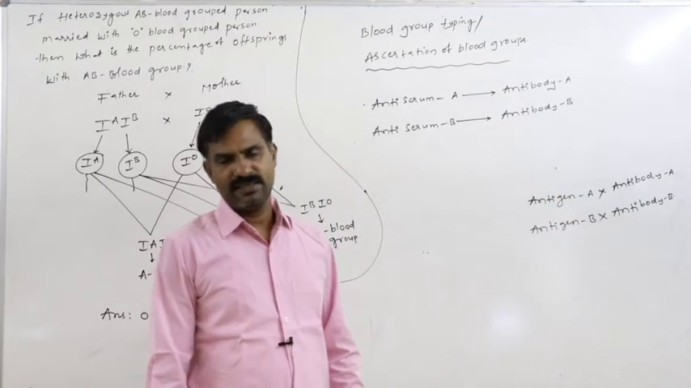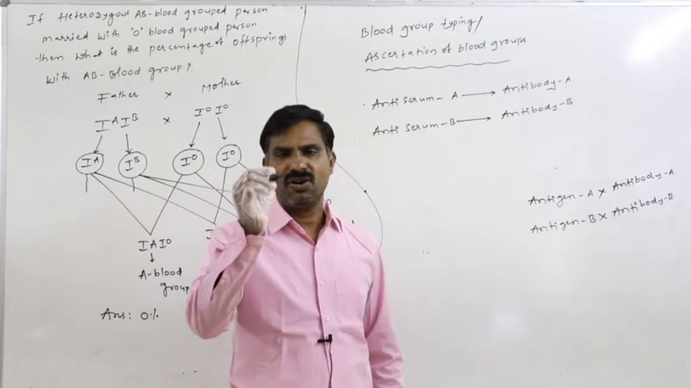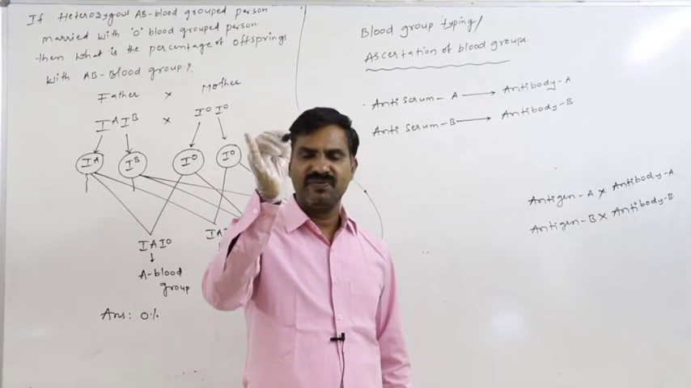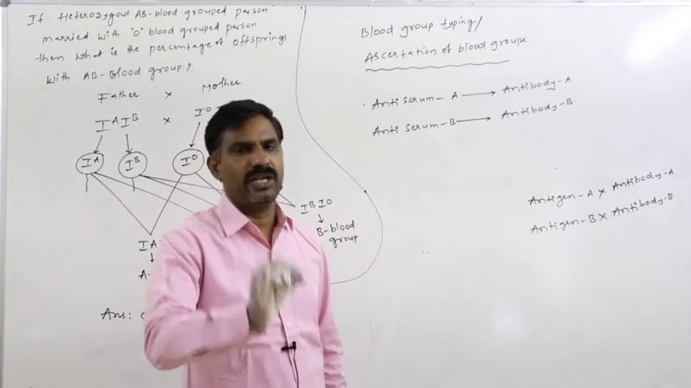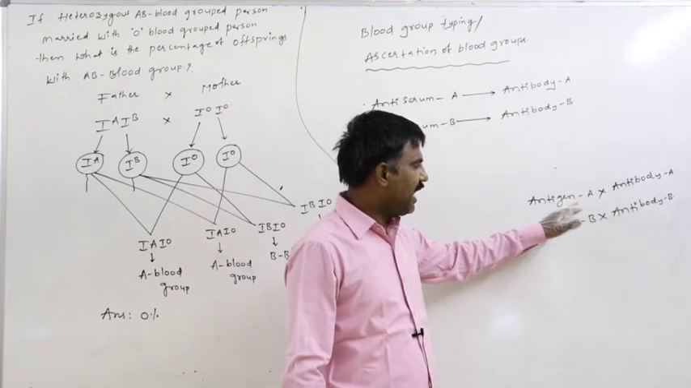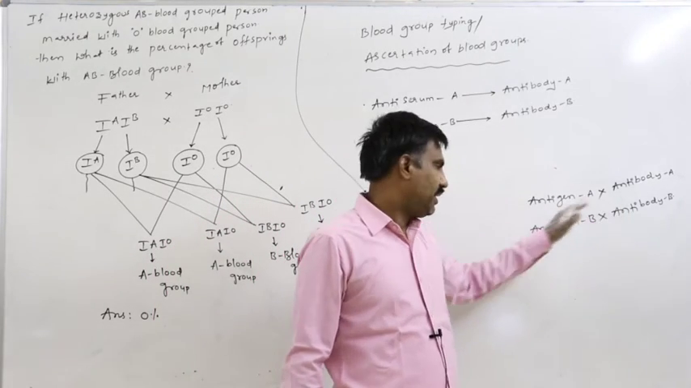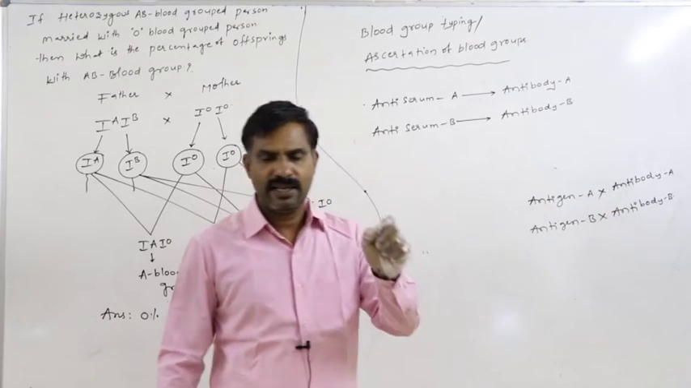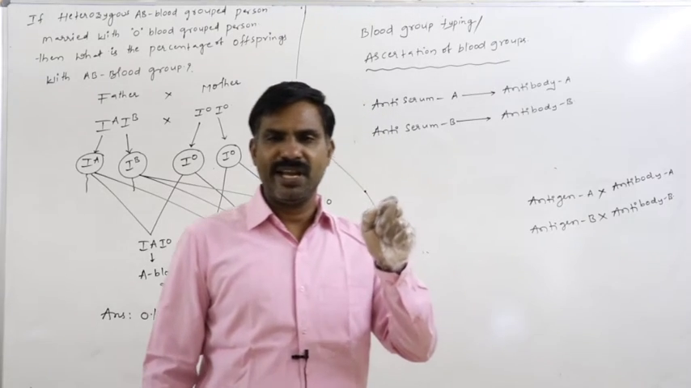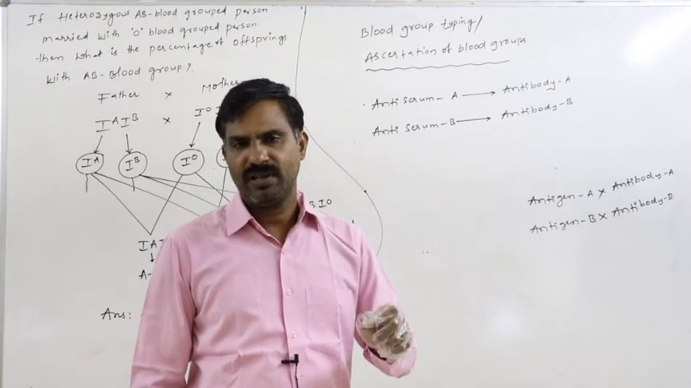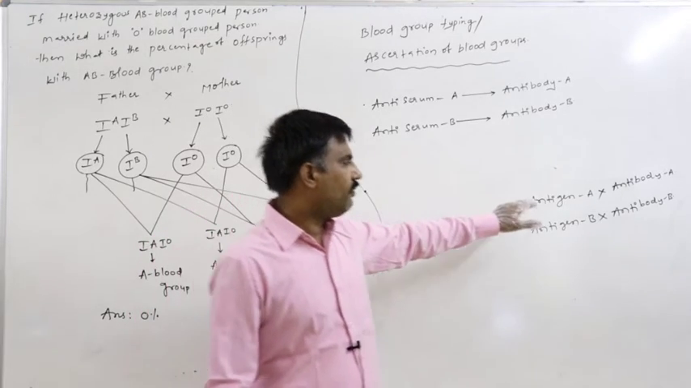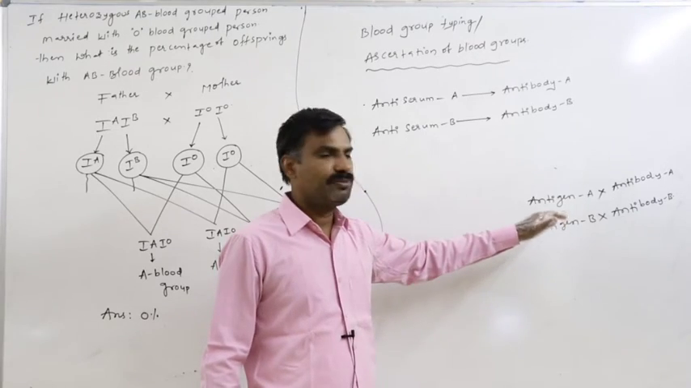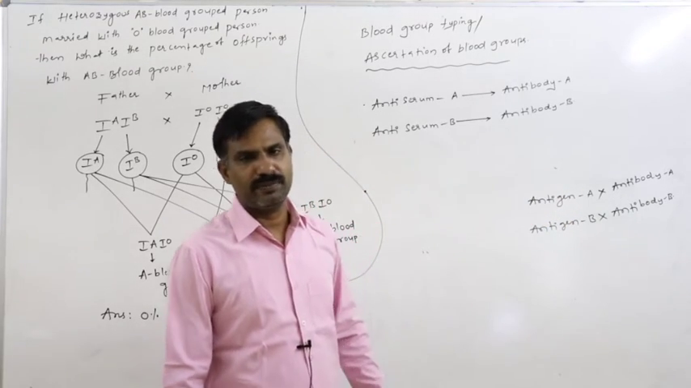So always antigen A is reacted with the antibody A. Antigen B is always reacted with the antibody B only. Never is antigen A reacted with the antibody B. Never is antigen B reacted with the antibody A. Always antigen antibody reaction is highly specific. Highly specific means antigen A is reacted with only antibody A, and antigen B is reacted with antibody B only.